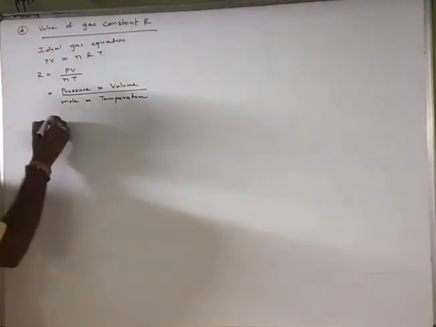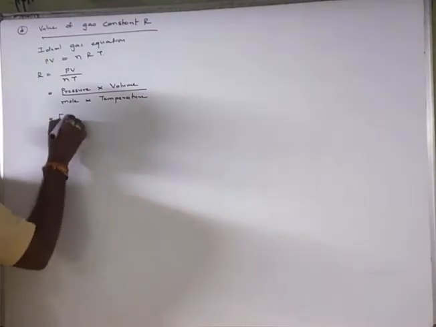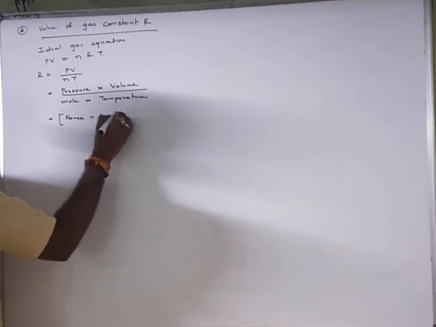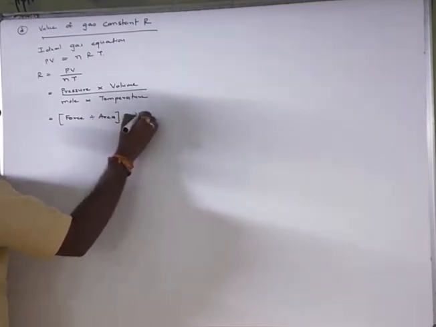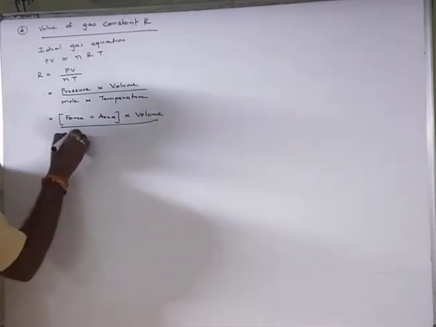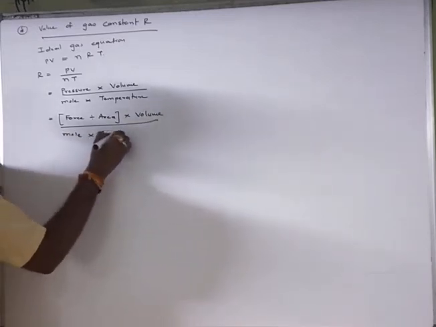Now first of all, what do you understand about pressure? Force upon area is pressure. So pressure equals force divided by area, multiplied by volume divided by mole into temperature.